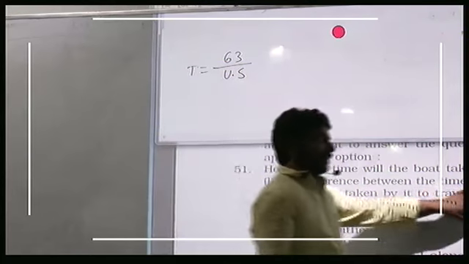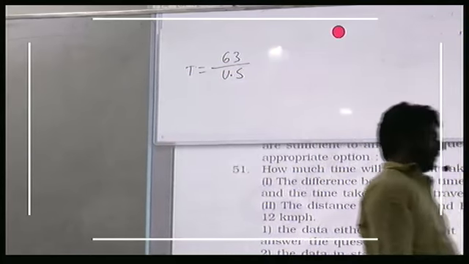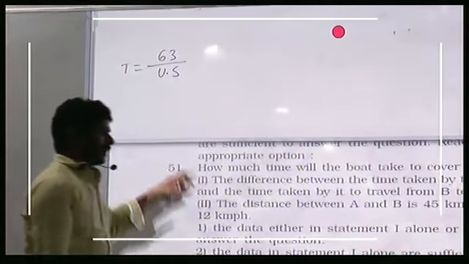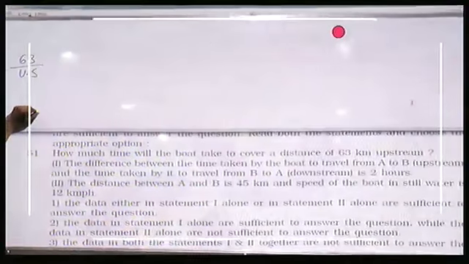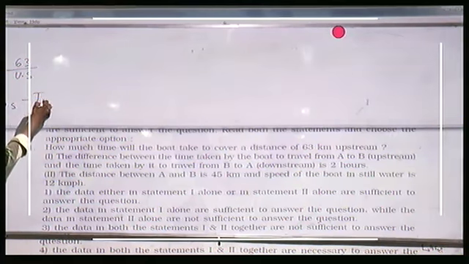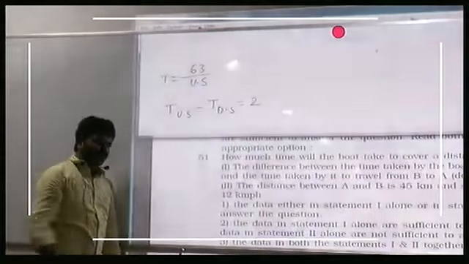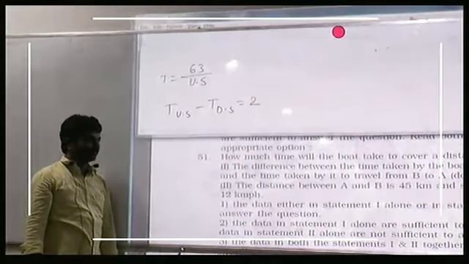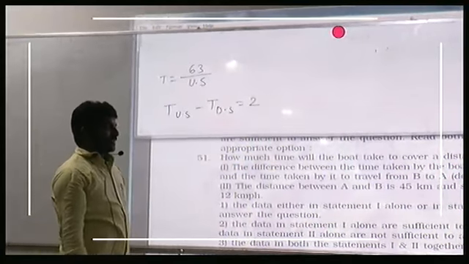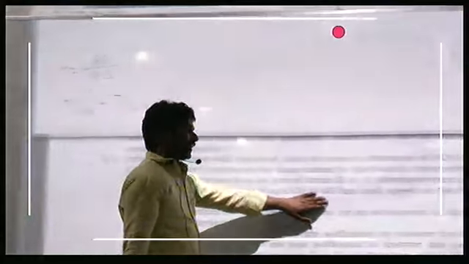The difference between the time taken by the boat to travel from A to B upstream and the time taken by it to travel from B to A is 2 hours. You are given time difference. Time taken to travel upstream and time taken to travel downstream is equal to 2. From this will you get upstream speed? No. Next, the distance between A and B is 45 kilometers and the speed of the boat in still water is 12 kilometers per hour.